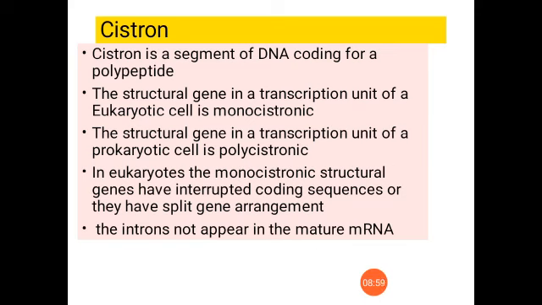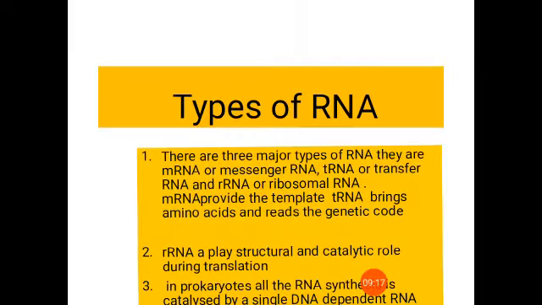So the introns will not appear in the mature mRNA, and they will be present in the hnRNA, with introns and exons. These introns should be removed by a process called splicing. Is it clear?